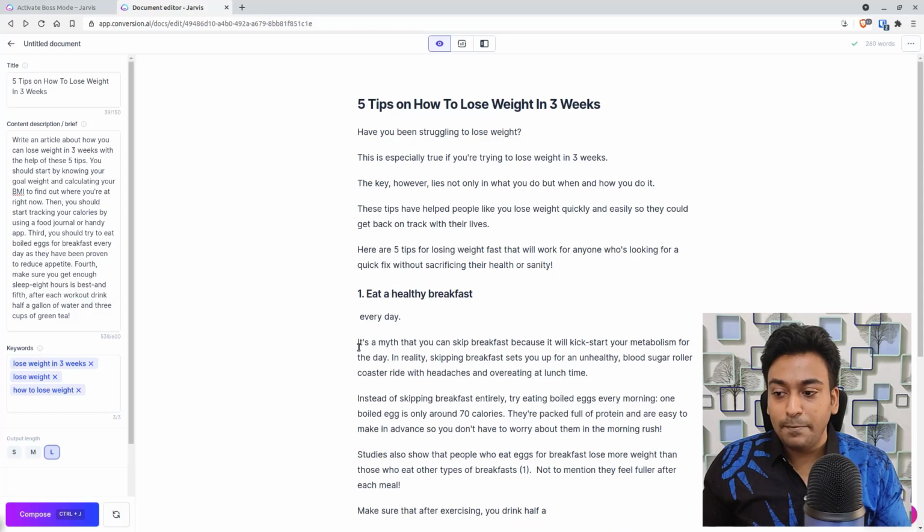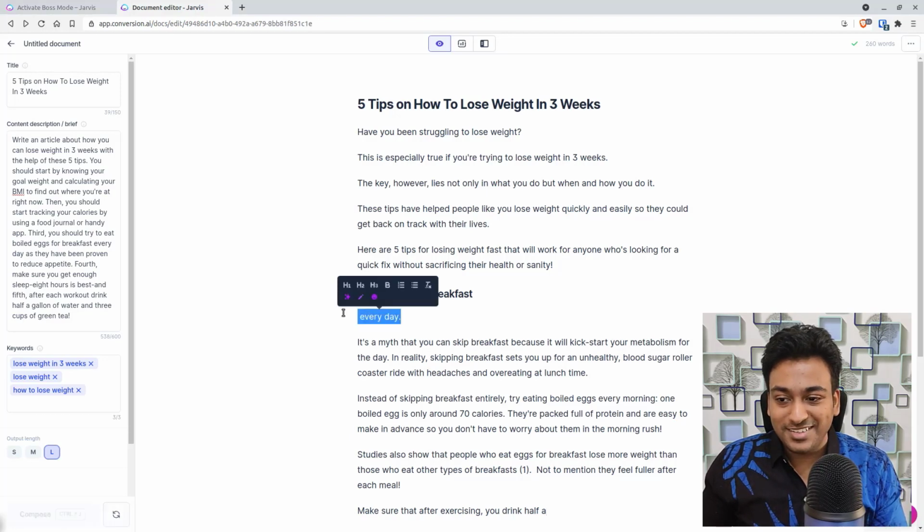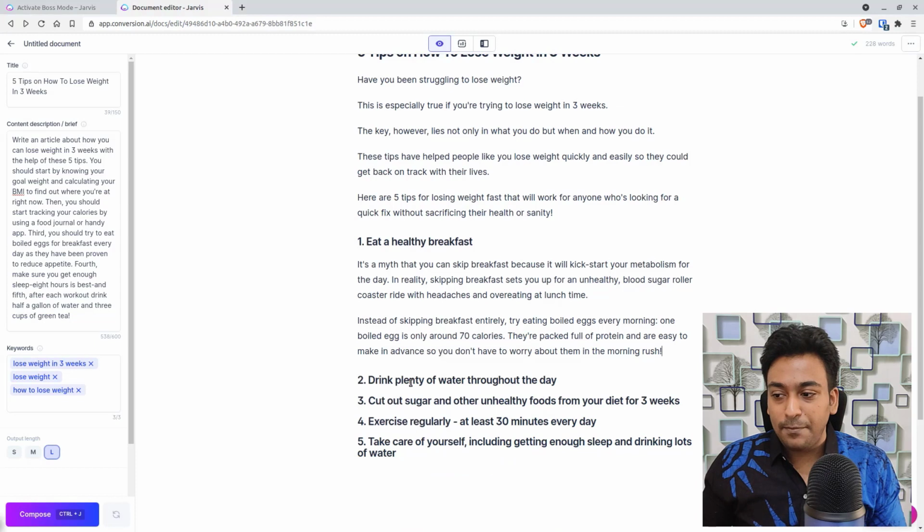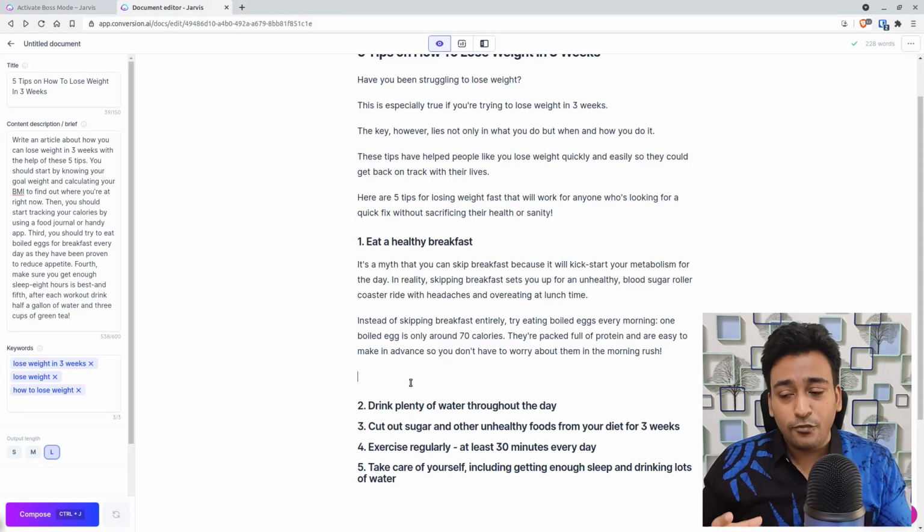It's a myth that you can skip breakfast because it will kickstart your metabolism for the day. In reality, skipping breakfast sets you up for an unhealthy blood sugar roller coaster ride with headaches and overeating at lunch. This is perfect in this case. And instead of skipping breakfast entirely, try eating boiled eggs every morning, and it just goes on. And studies also suggest it goes beyond that. Let's say I am happy with this, and you can see I have given it some freedom, and it goes and tries to bring more content.